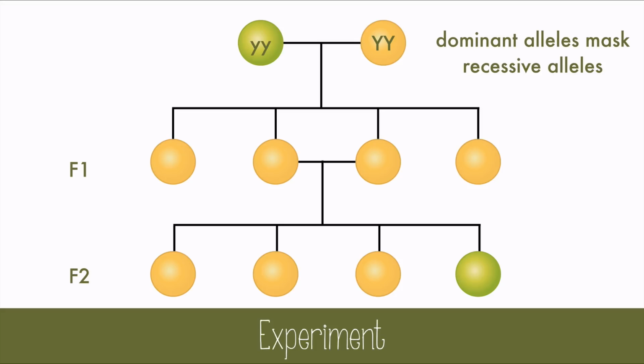So the purebred parents made offspring that had green and yellow alleles, but only the yellow showed because it was dominant. And when the F1 generation bred, there was a chance that they could both give the recessive allele to the offspring, so the green peas showed up again.